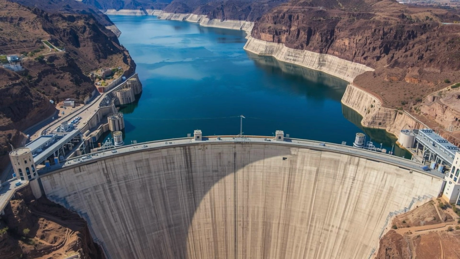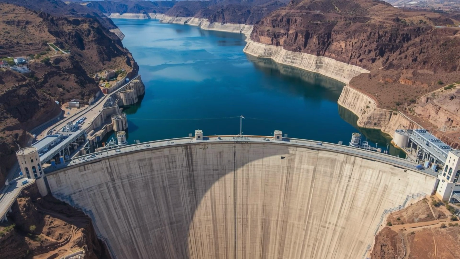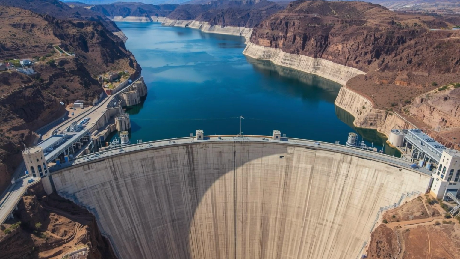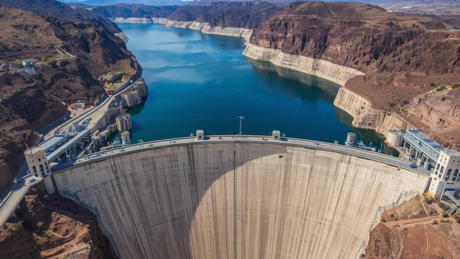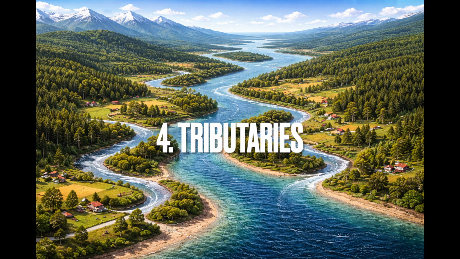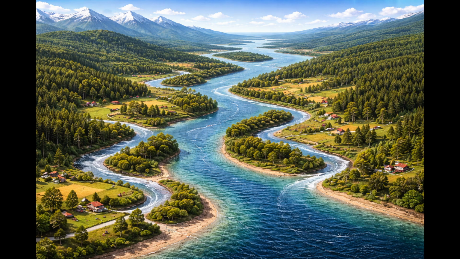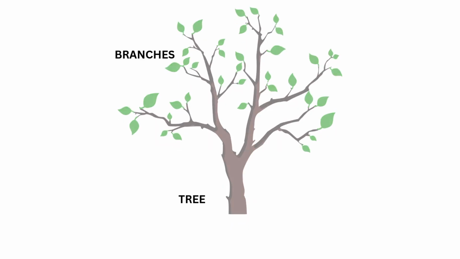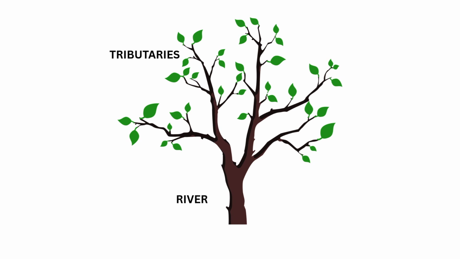The river flows, then the dam blocks the river, then water collects behind the dam, and thus a reservoir forms. Tributaries. These are small rivers or streams that flow into a main river. They add water to the river and help it grow bigger and stronger. Tributaries usually form in the upper and middle stages of a river. For easy retention, imagine the main river as a tree trunk and the tributaries as the branches joining the trunk.